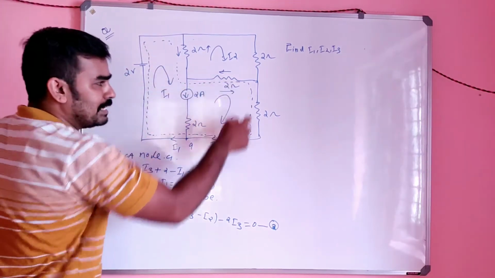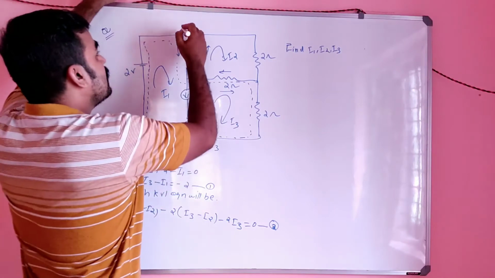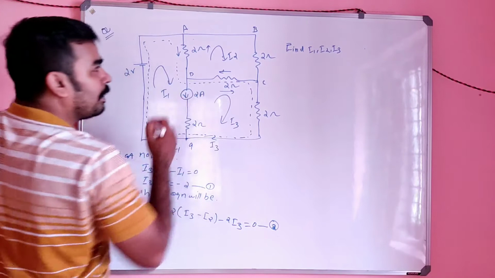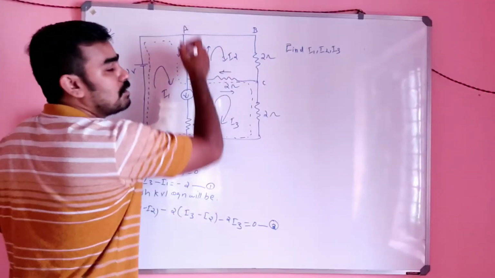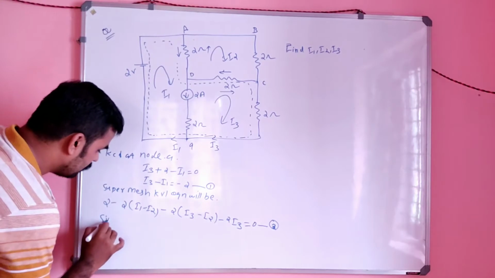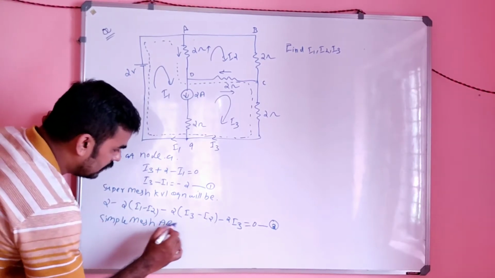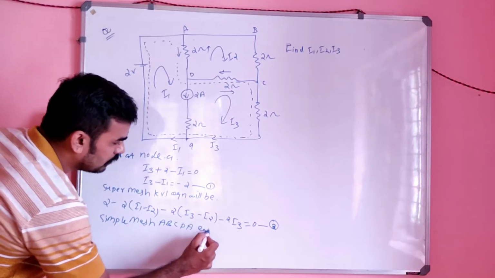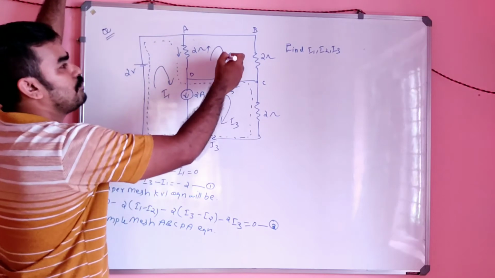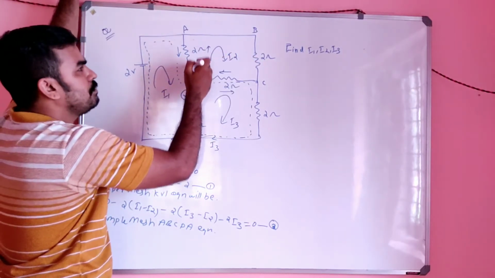Except that super mesh, another simple mesh is there, which is nothing but ABCDA. So the simple mesh ABCDA equation. I am focusing on this simple mesh now, so I am focusing on the current I2. I start from here to here. How can I write this?